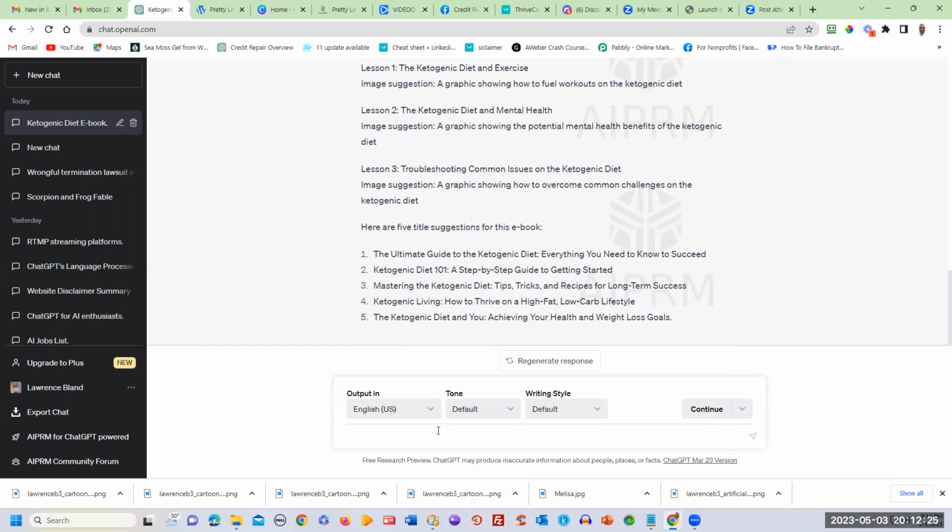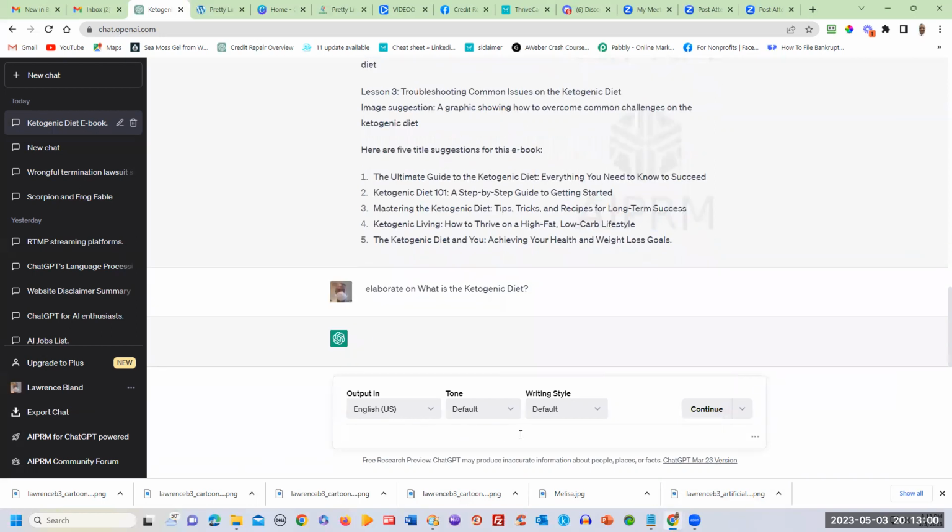So I'll type in elaborate on, and you just paste that. And if you wanted to specify a certain number of characters, like elaborate on what is a ketogenic diet, you can specify how big you want it. Maybe you want it maximum 100 words or maximum 5,000 characters or 1,000 characters. You can add that to it if you want, or you can just go blind like this.